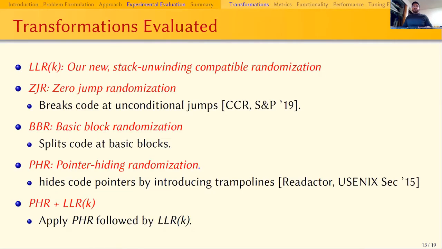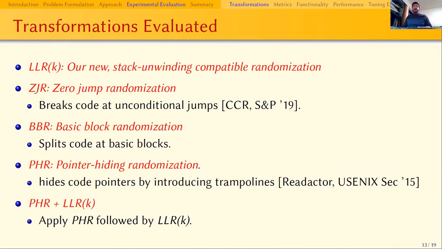Now, it's time to move on to our experimental evaluations. We evaluated our approach LLRK against 3 other pre-existing approaches. These are ZJR or zero jump randomization, which involves breaking code at unconditional jumps and then randomly permuting the code. BBR, a basic block randomization, which involves breaking code into basic blocks and then permuting these blocks.